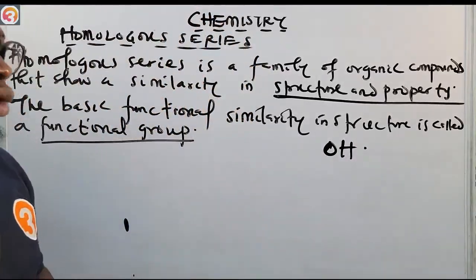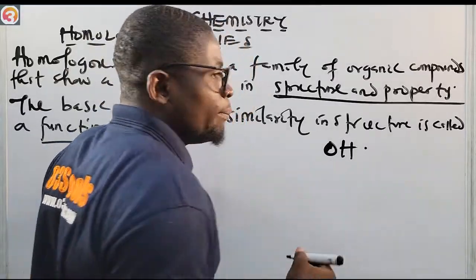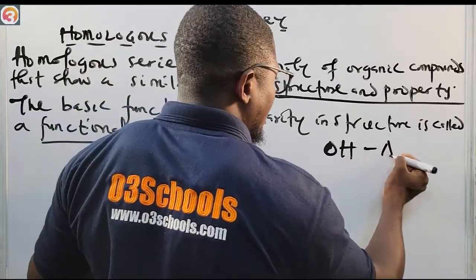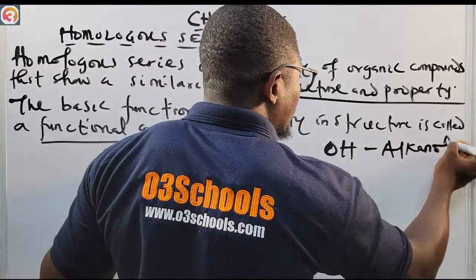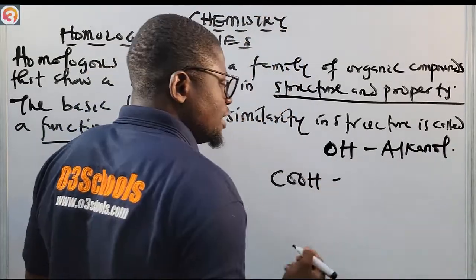They have the group OH. Then, of course, the alkanoic acids, or the carboxylic acids. This one is the alkanols. Alkanols have the group OH, while the carboxylic acids have the group COOH.